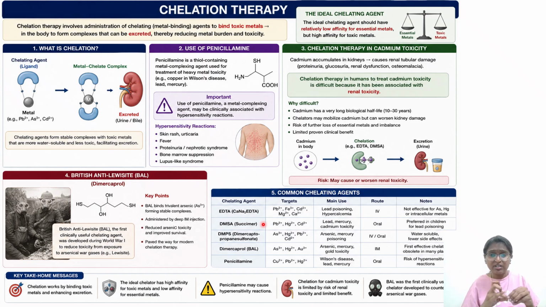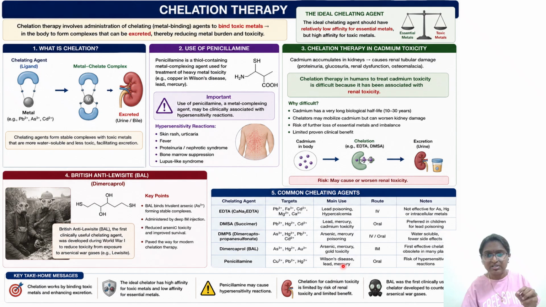The third is DMPS, that is dimercaptopropane sulfonate. You can pause the video and read about it. We'll discuss only dimercaprol, that is BAL. BAL can be used in arsenic poisoning, mercury poisoning, as well as gold poisoning. The route of administration is intramuscular, and it is the first effective chelating agent in many cases. This was the first developed antidote for this type of chelation therapy.